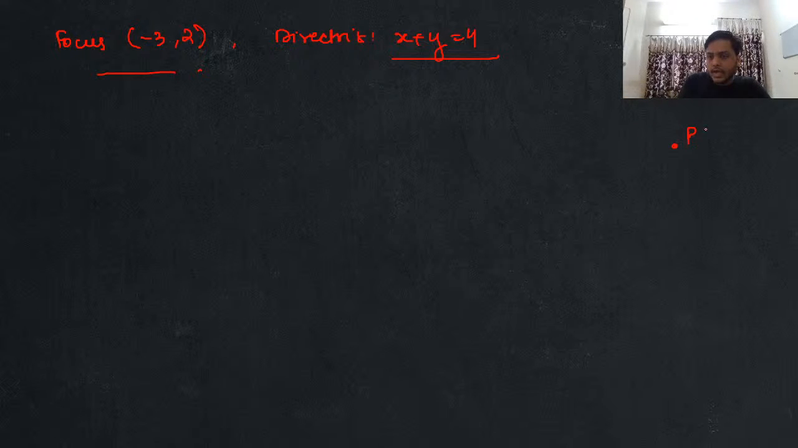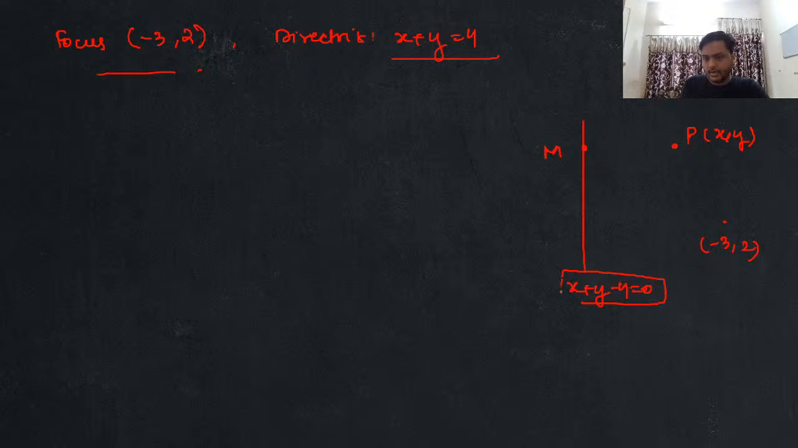You will assume that you have any point P(x, y) on your parabola. This is your focus that has been given to you as (-3, 2). And over here I will say that this is my directrix and this point is M. इस directrix का equation मुझे given है x plus y minus 4 equal to 0. I hope we are clear with this, everyone.